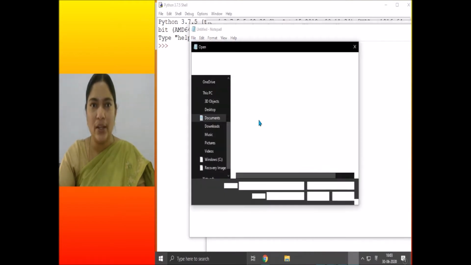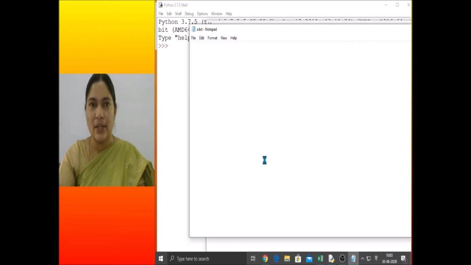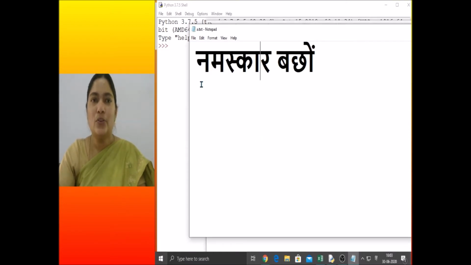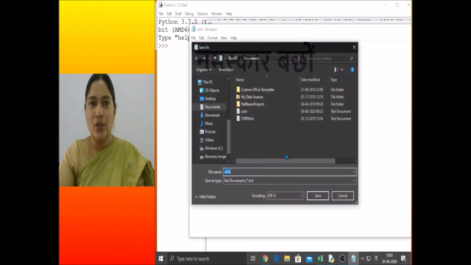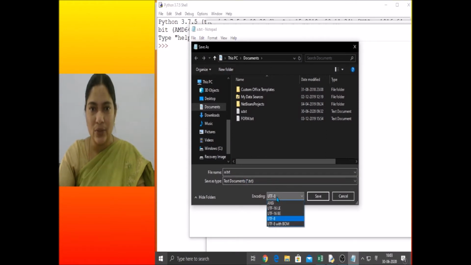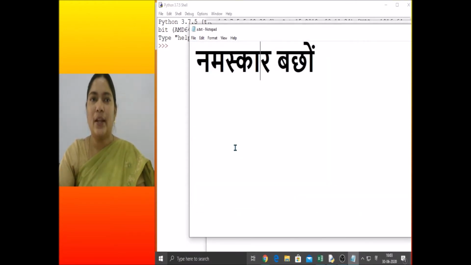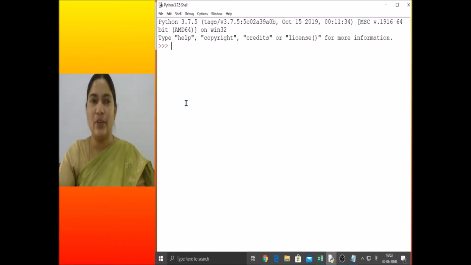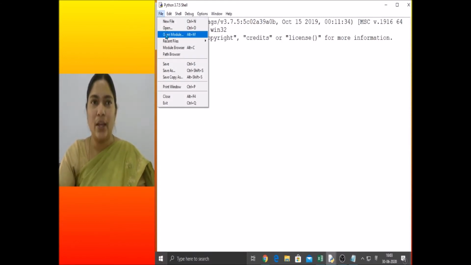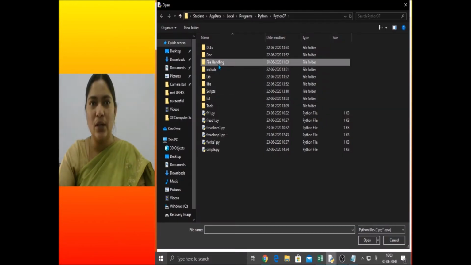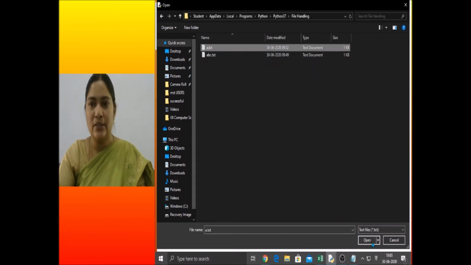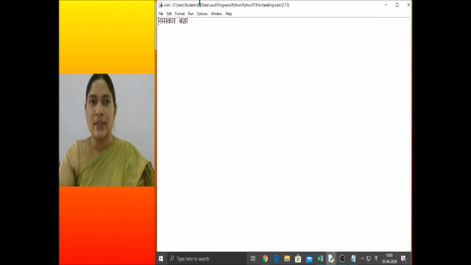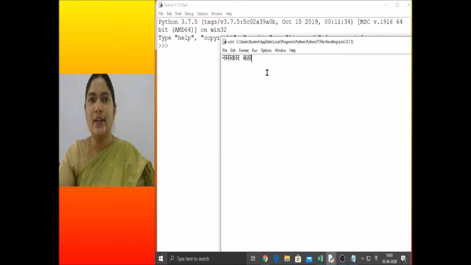I'll open that file here. See, that is a.txt, I have created here. Namaskar Bachcho. Right. So when I'm saving this, the file is not having ASCII characters, so when you are saving it, you can see UTF-8 encoding. Right. So how to open a file which has UTF-8 encoding? That same file I have copied into the current working folder, file handling. Here you can see a.txt. If I open and see, what is this? Namaskar Bachcho. Right. How to read such content from a file using file handling.